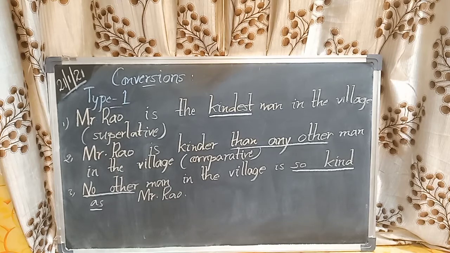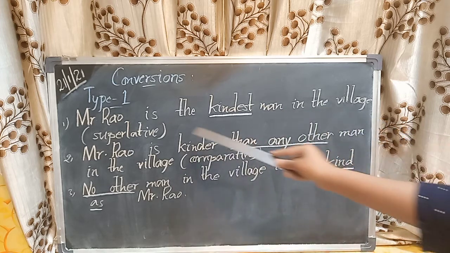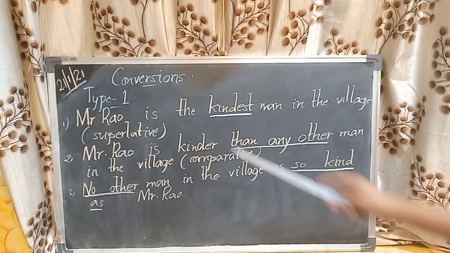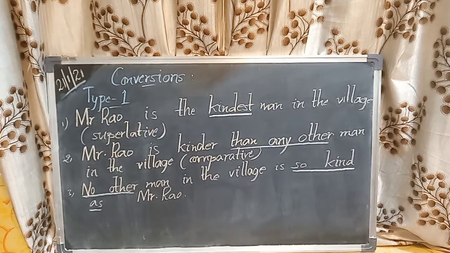Now we are going to see conversions of positive degree into comparative degree and superlative degree. First let's see type 1. First sentence: Mr. Rao is the kindest man in the village. This is superlative degree because the word "the" and "est" indicate that it is a superlative degree, and here